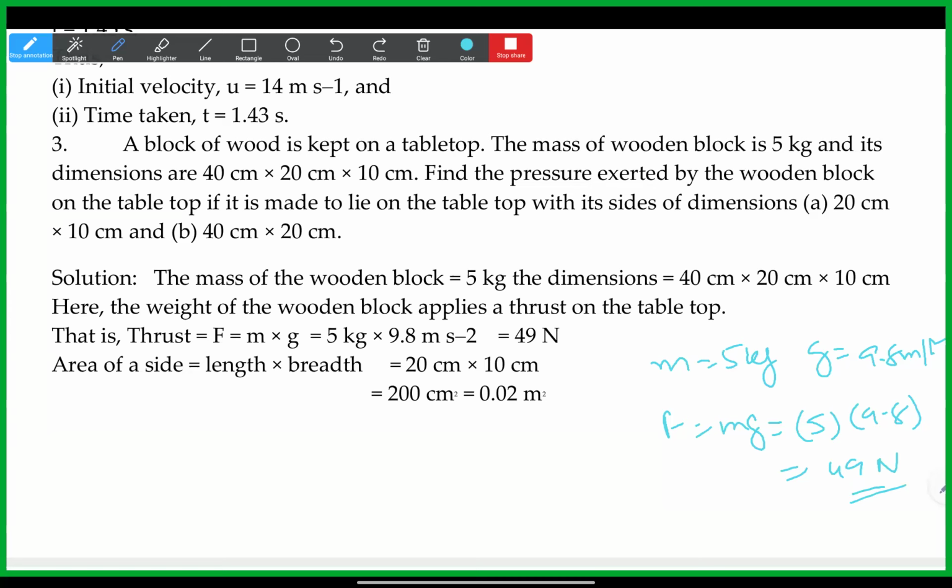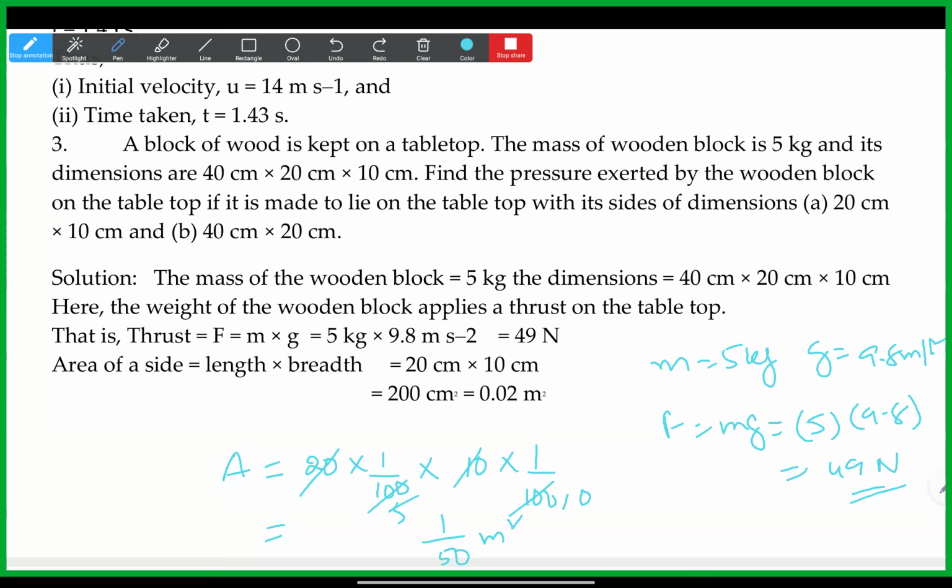Now the area in contact is nothing but 20 into 10 centimeters. I'm converting into meters, so divide by 100 and 10 into 1 by 100. Suppose if you forget to convert here, you will get it in centimeters square, then you should divide by 10,000. So then you will get 1 by 50 area, which is in meters. I converted it to meters.